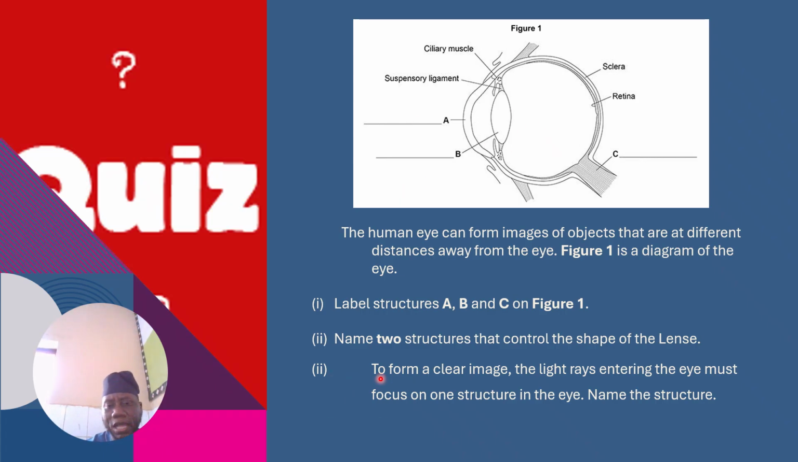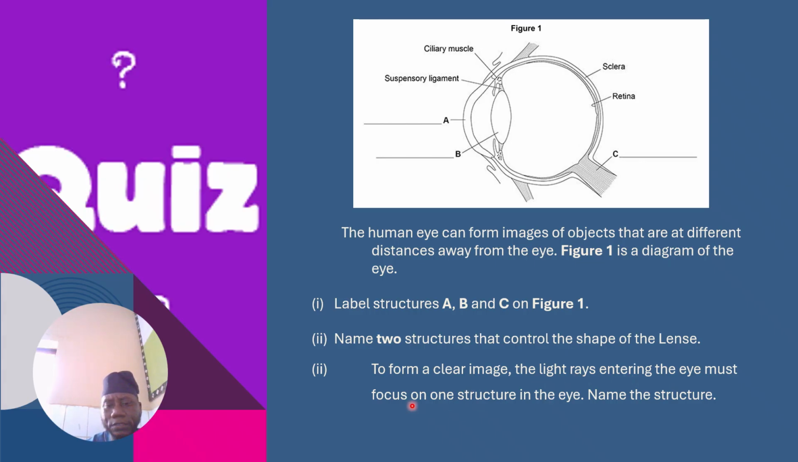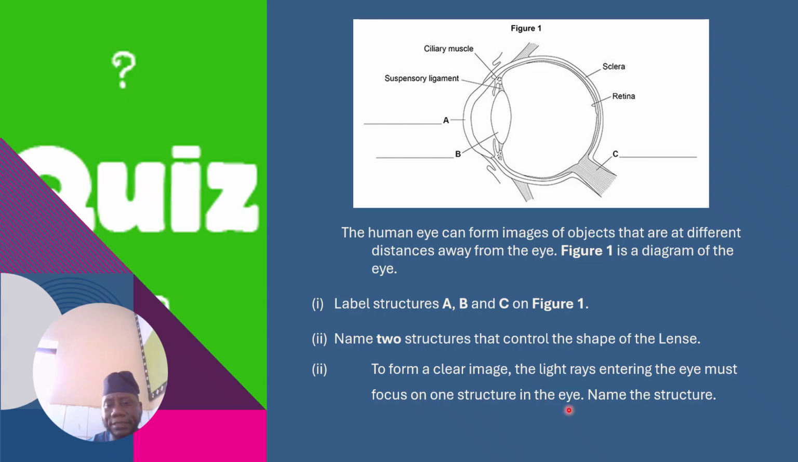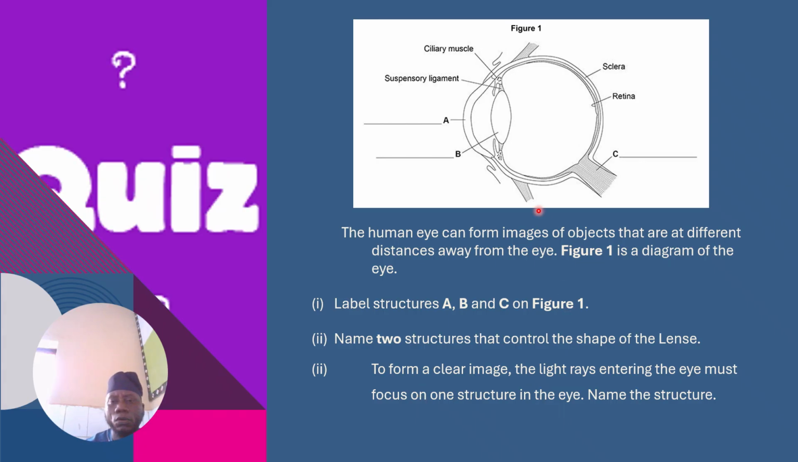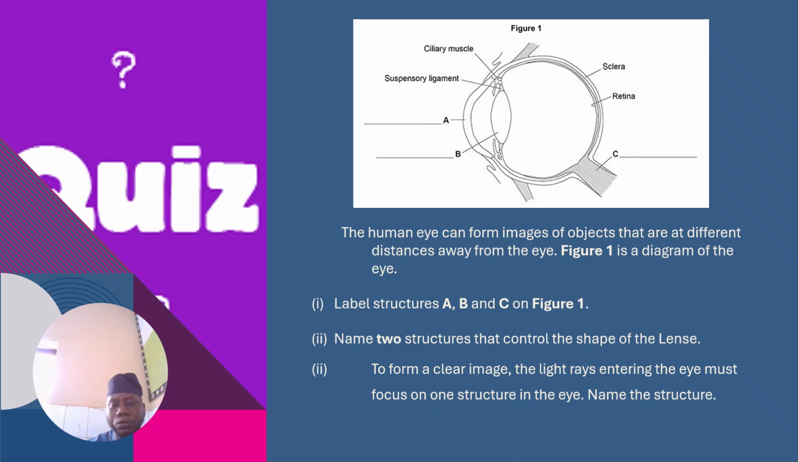And the last question I have here is, to form a clear image, the light rays entering the eyes must focus on one structure in the eyes. Name the structure. So on which structure can images be formed in the eye? So you have that to do.